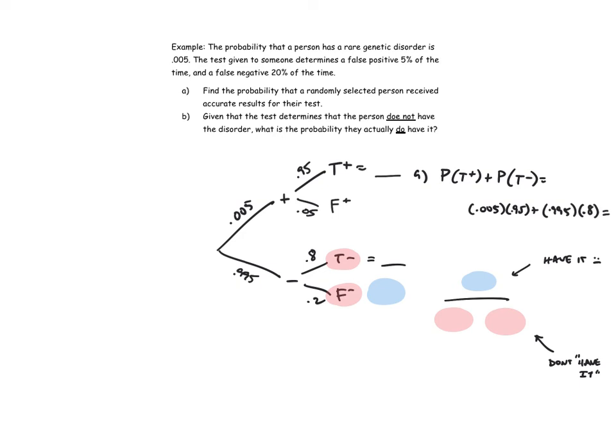Okay, all right, so let's build that. The blue value is going to be 0.995 times 0.2. Whoops, miscalculation. That ends up being 0.199.